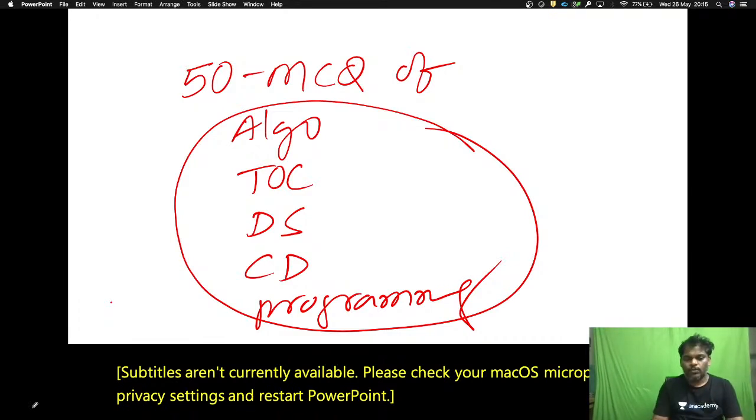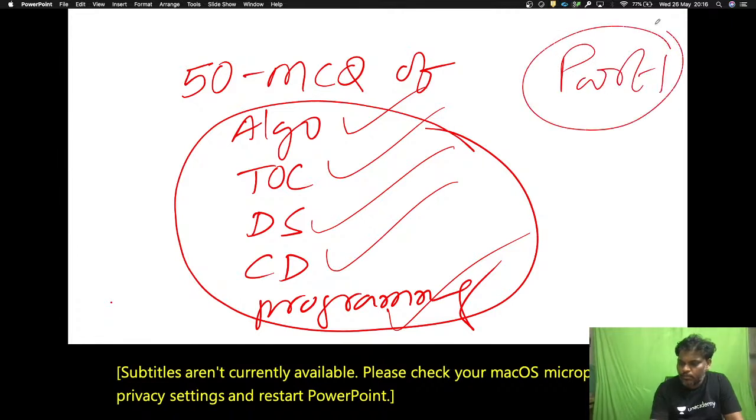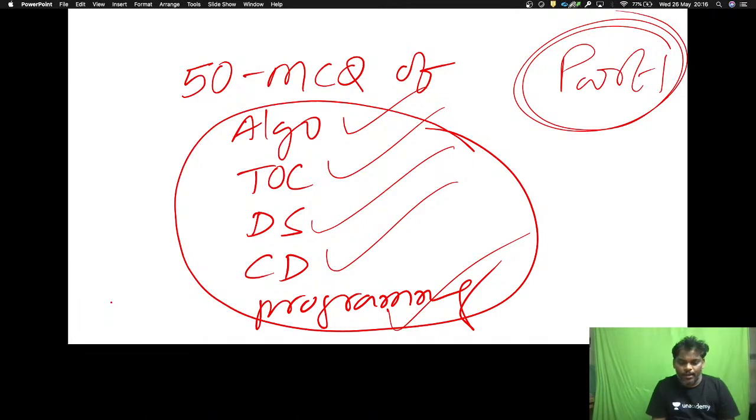From today onwards, we will see 50 MCQs of algorithms, TOC, data structures, compiler design and programming. This is part 1. Please be careful before going to the actual topic. The actual topic is 50 MCQs of algorithm, data structure, programming, theory of computation and compiler design.